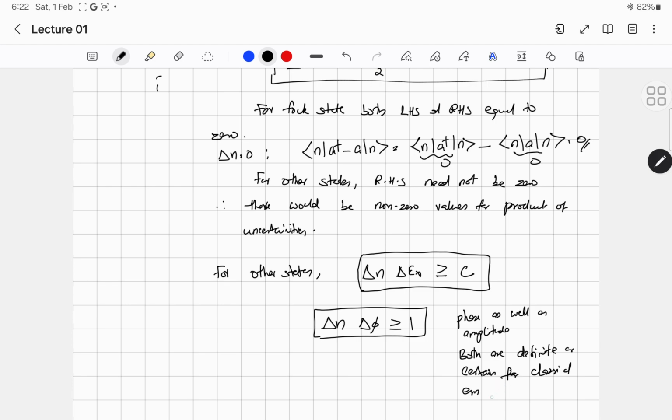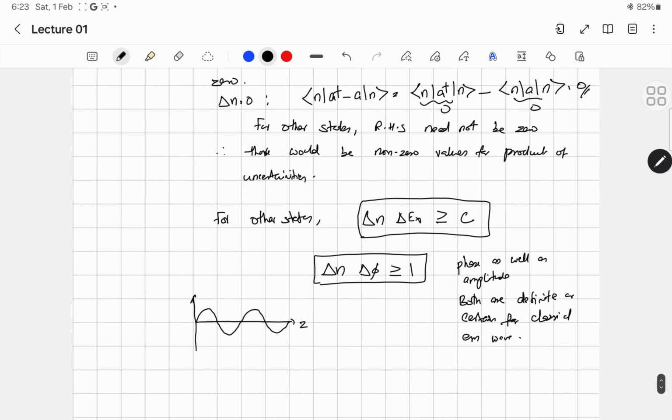Okay, so there is no uncertainty for the electric field and phase. If you look at the propagation of an electromagnetic wave, it will have a definite phase at any point and it will have a definite amplitude.